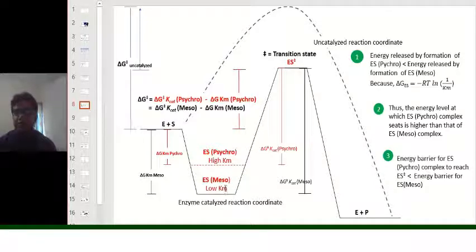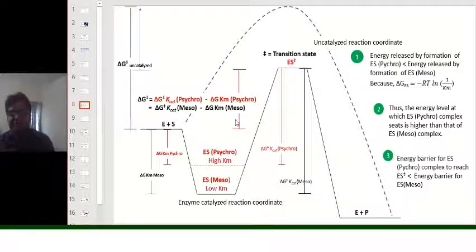Here you can see that mesophilic enzyme is having lower Km than the psychrophilic enzymes. So this higher Km actually contributes to the overall less decrease in the energy level for the enzyme substrate complex for the psychrophilic enzymes. Now, the psychrophilic enzyme has naturally to jump a lesser distance than the mesophilic enzyme substrate complex to achieve the transition state.